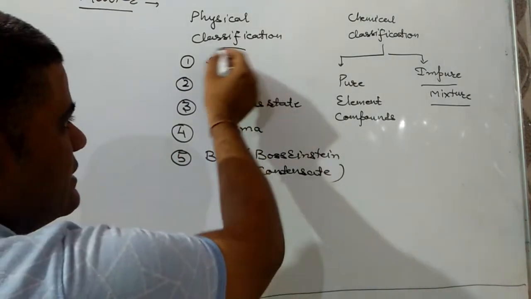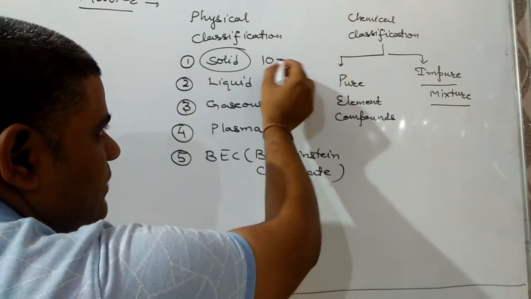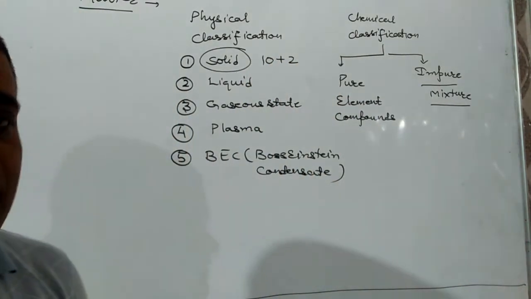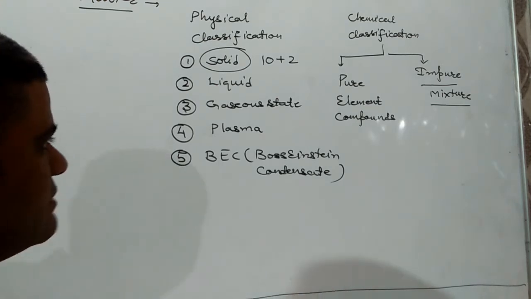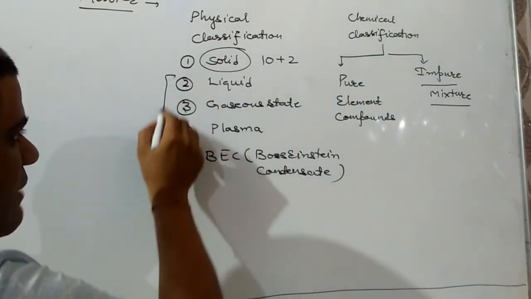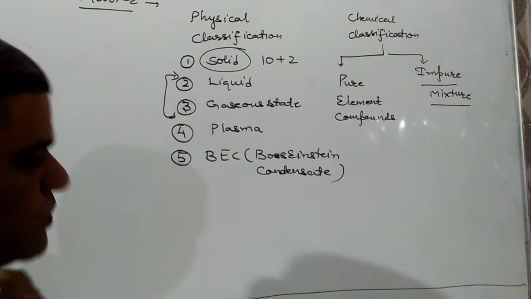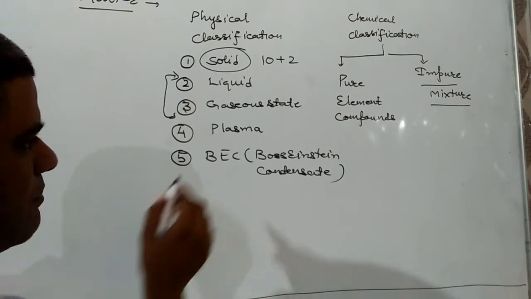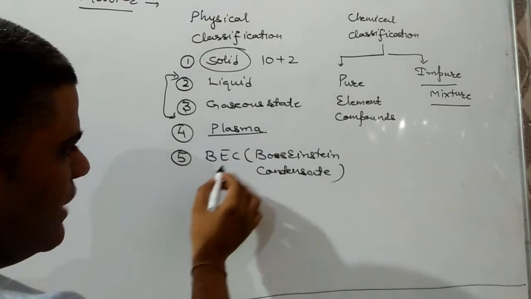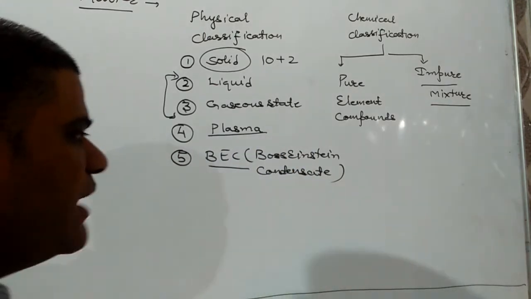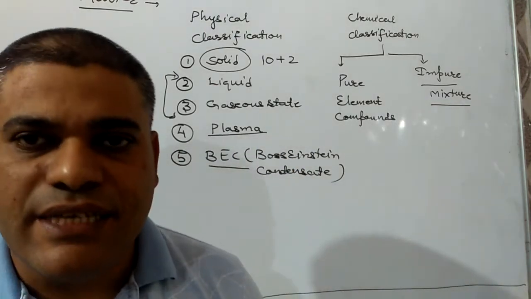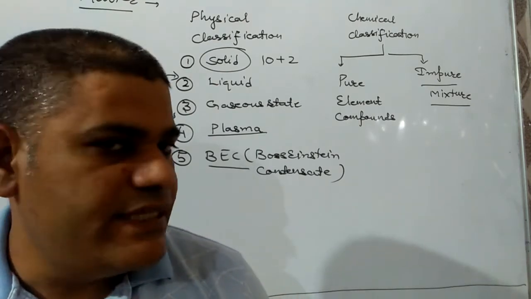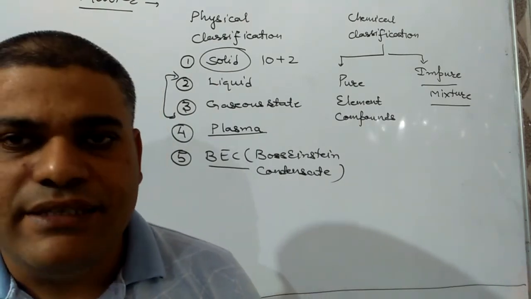And the solid state is going to be discussed in 12th class itself. That is a very important topic for objective exams as well as board exams. And in this chapter we are going to discuss these two in detail: liquid state and gaseous state. But before that, we have to know what is the plasma state and what I mean by Bose-Einstein condensate. Both these questions have been asked in your ND exam as well as your objective exams.